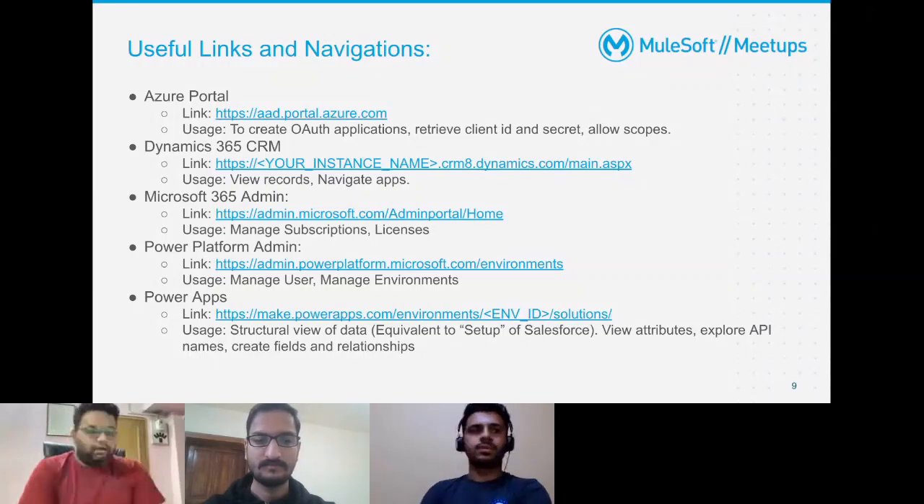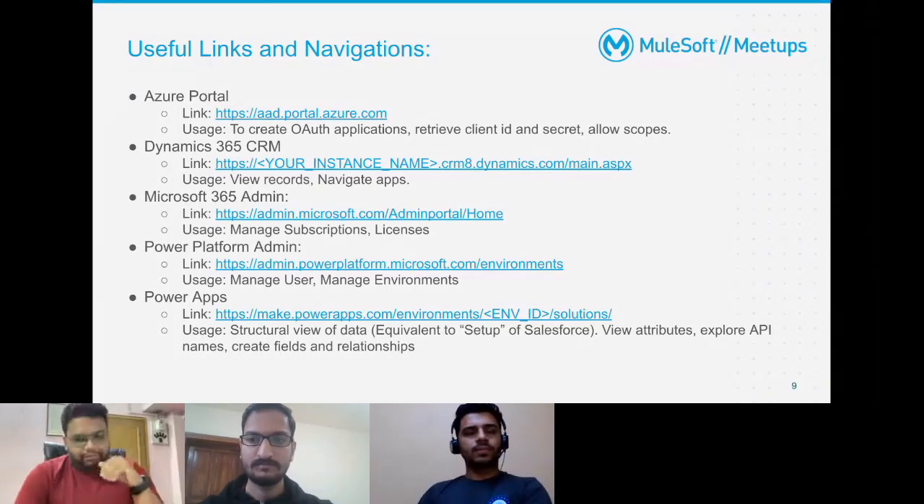Next comes Power Platform admin, which is the admin part of the whole Dynamics point of view. There are two things. One is Power Platform Admin, and another is called Power Apps, just below that. There is a subtle difference between these two, and a lot of the blogs and documentation do not always clearly mention where you have to go in order to make those changes.